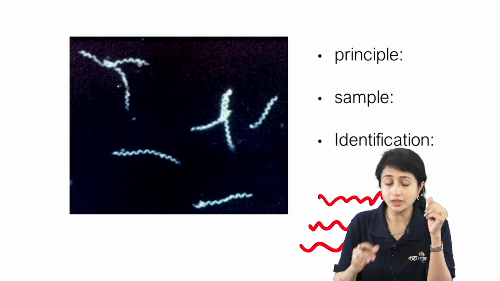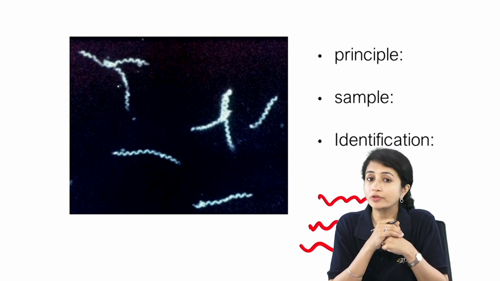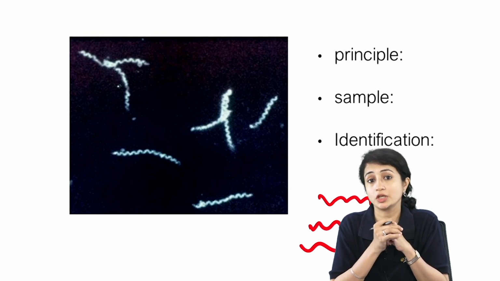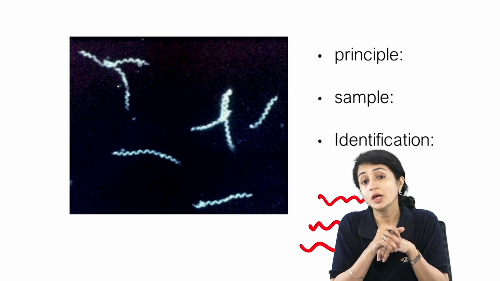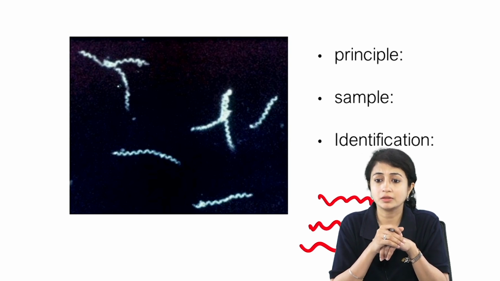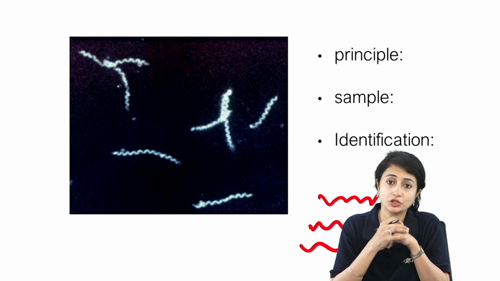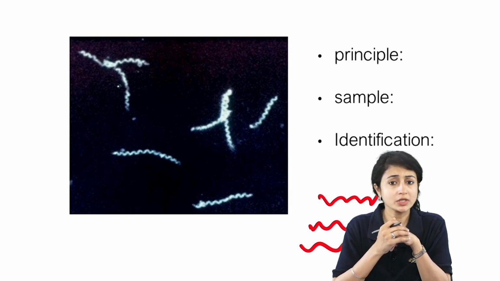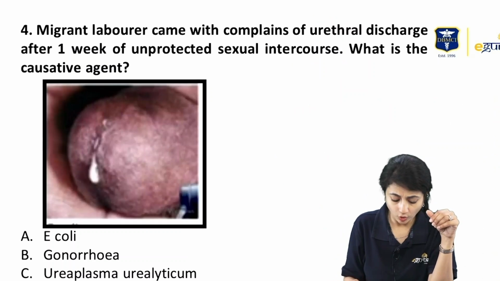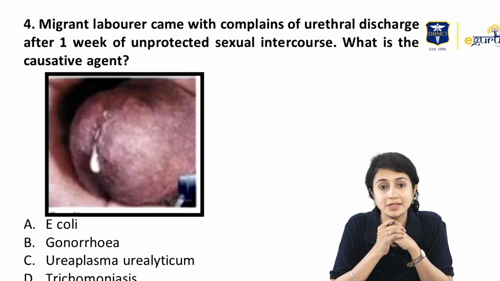Okay, and what is the classical motility of Treponema pallidum? It's corkscrew rotation. Corkscrew rotation is one of the commonest motility that we see, and also propulsion. Right? So it was again a very clear-cut question. Moving on, again a question from STD.